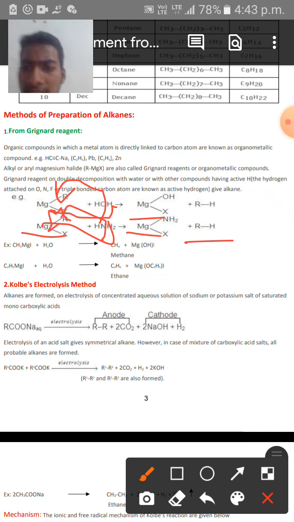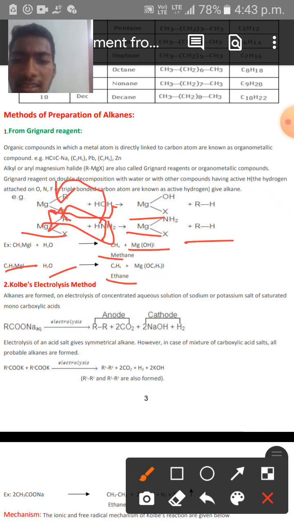And then see here another example, where methyl magnesium iodide, when treated with water, produces methane along with magnesium hydroxide, and ethyl magnesium iodide treated with water produces ethane, and along with the ethane they also produce another complex compound.